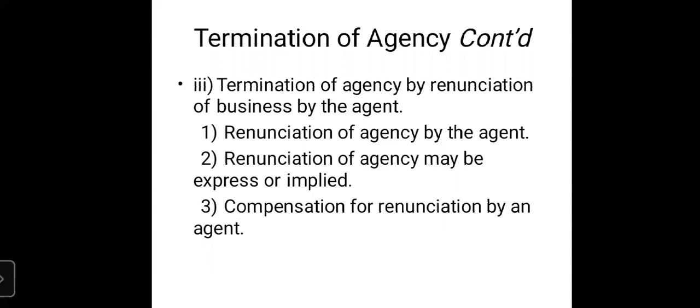Compensation for renunciation by an agent. We had discussed in the previous slide also that when a principal is liable to pay compensation and when a principal is not liable to pay compensation, the same thing applies here also. Compensation for renunciation: if the agent gives a proper notice before renouncing the business of agency, then we can say that yes, he is not liable to pay compensation to the principal.